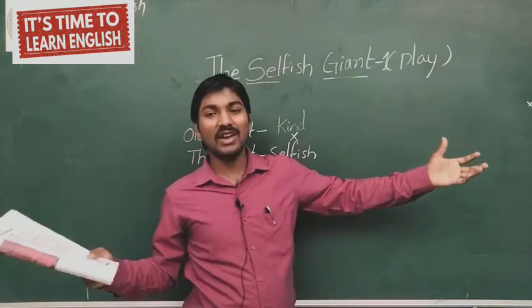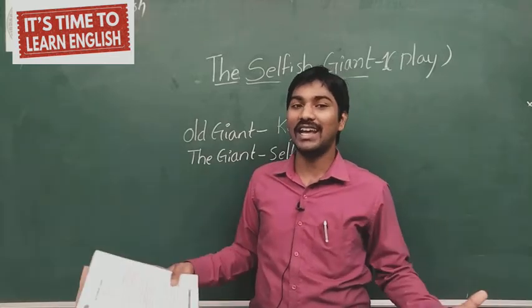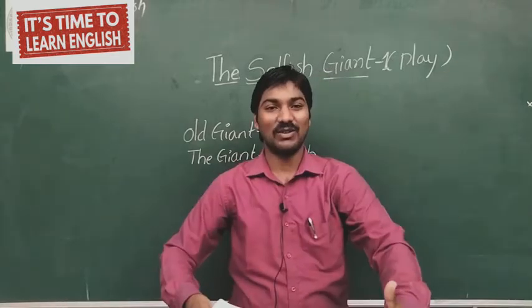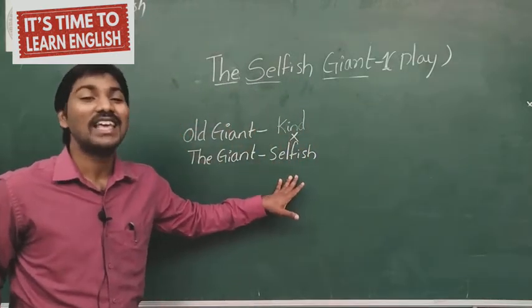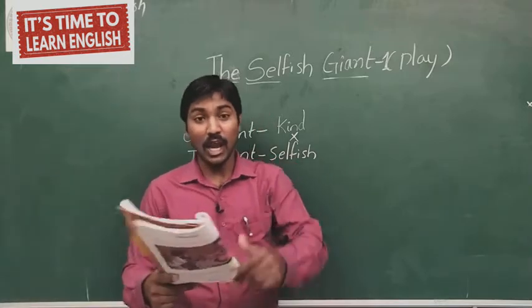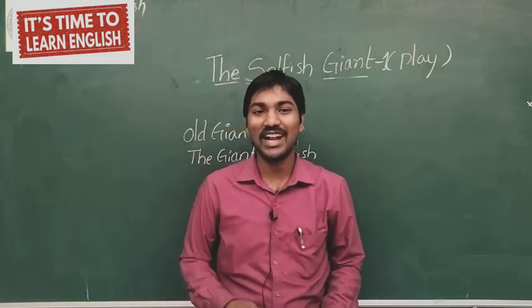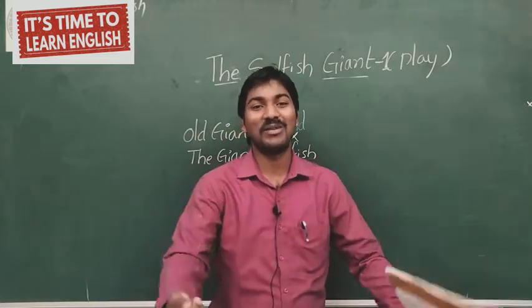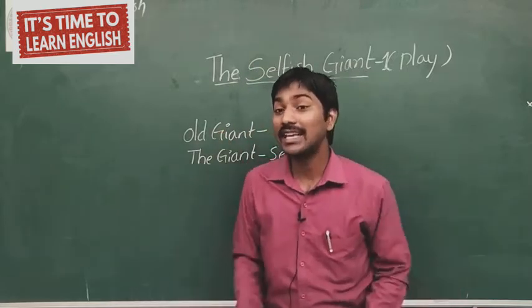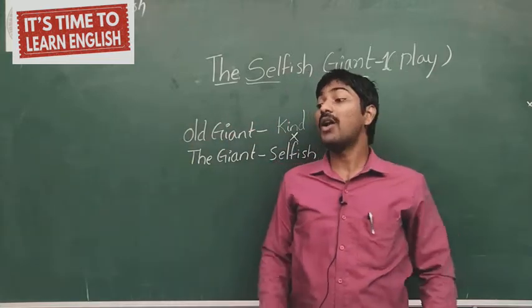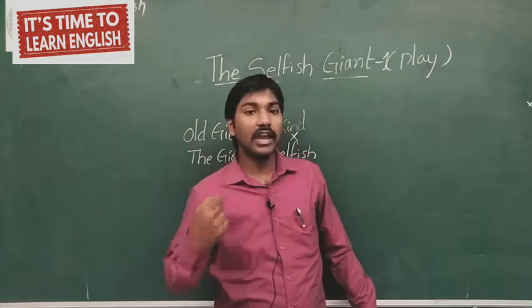When they all were playing, when they all were beautifully enjoying the garden of the old giant, immediately another person came out. Who is that? The giant. Who is the giant? A very selfish man. He came out and he's saying, "Hey, what are you doing here?" The children ran away. Immediately what happened? Another character came out from the body of the old giant. The old giant was a very kind man. And when he saw all the children playing, when all the children were enjoying his own garden, he got selfishness.